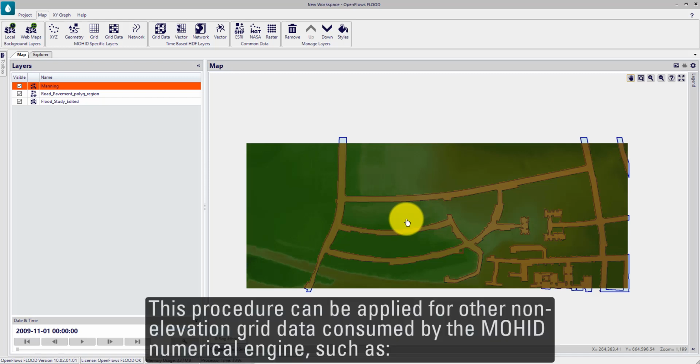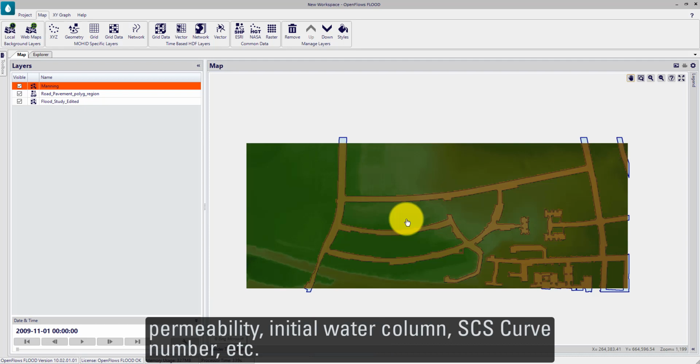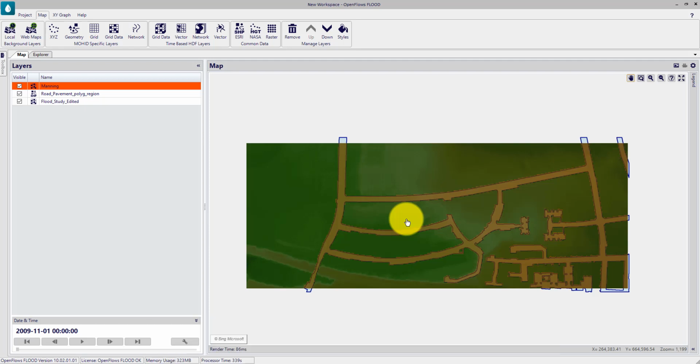This procedure can be applied for other non-elevation grid data consumed by the MOHID numerical engine, such as permeability, initial water column, soil conservation services, cover number, and etc.